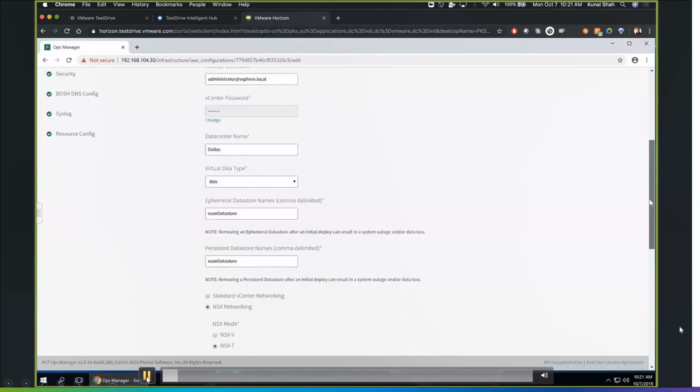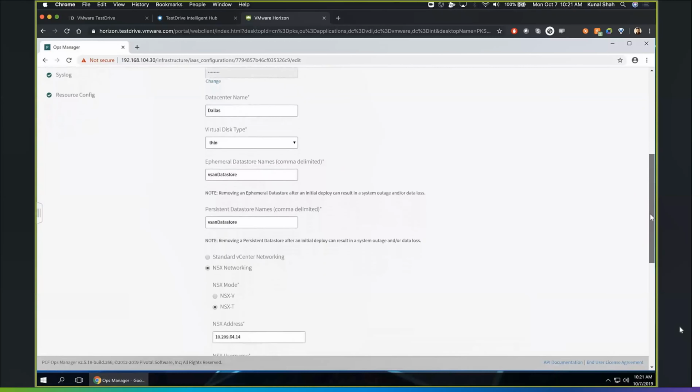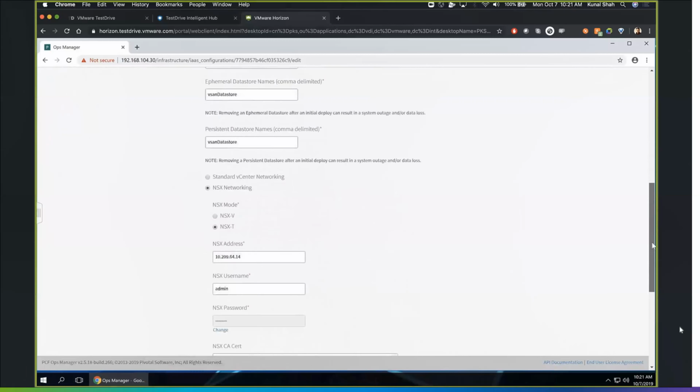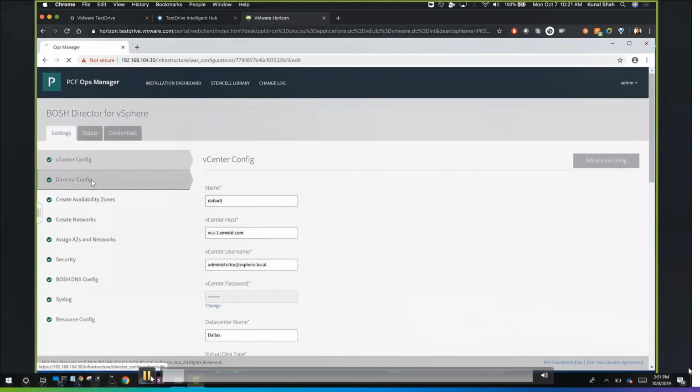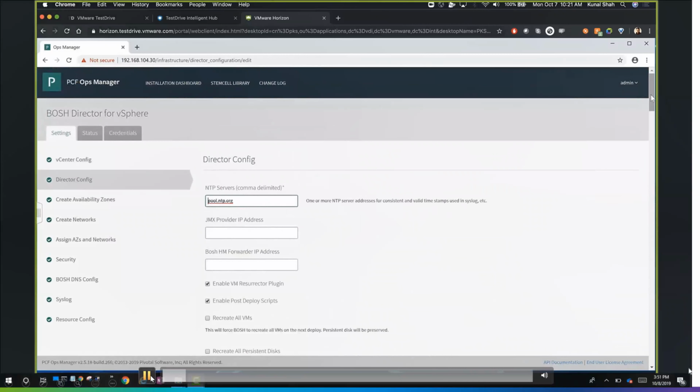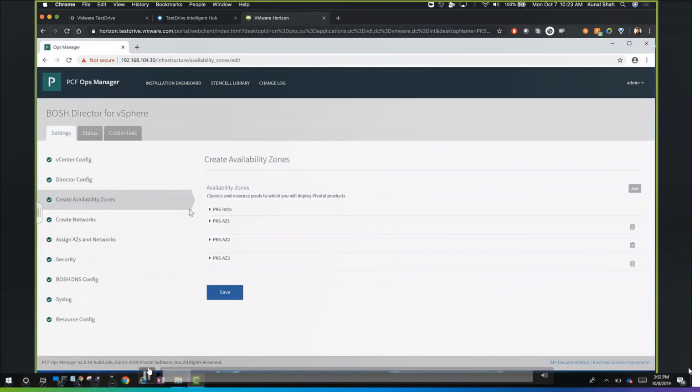And now we'll also give some networking, like vCenter standard networking, and then NSX networking, which is with respect to NSX-V or NSX-T. So that gives details about what networking it uses, and director config just needs the NTP server name. And yeah, this is interesting.